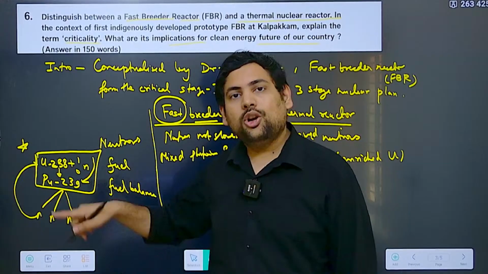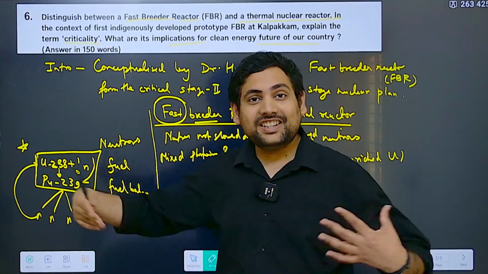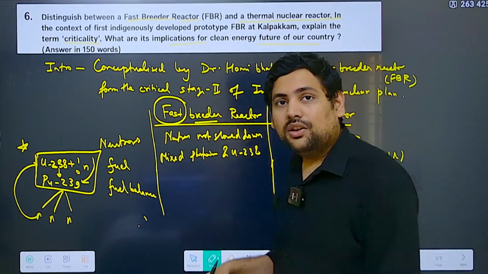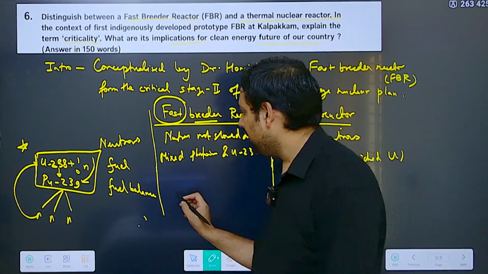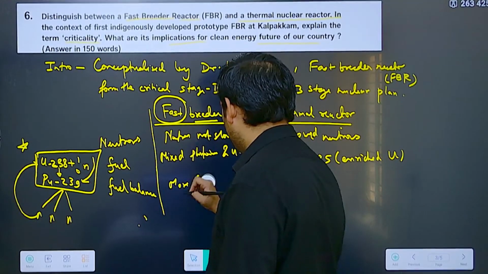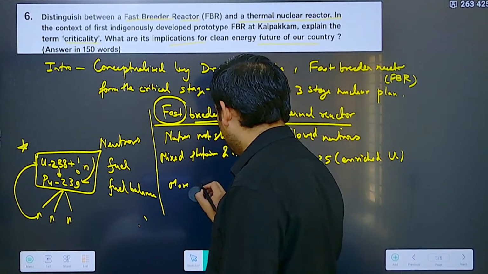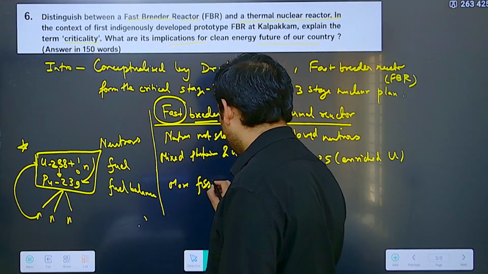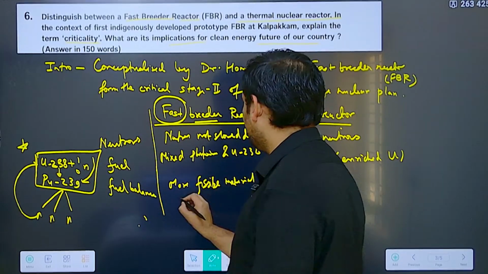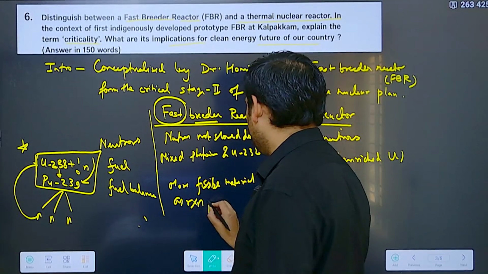That is why more and more plutonium will be formed as the reaction goes on. So what will be the fuel balance? Whatever you started with, you will have more fuel, or more fissile material, as the reaction proceeds.